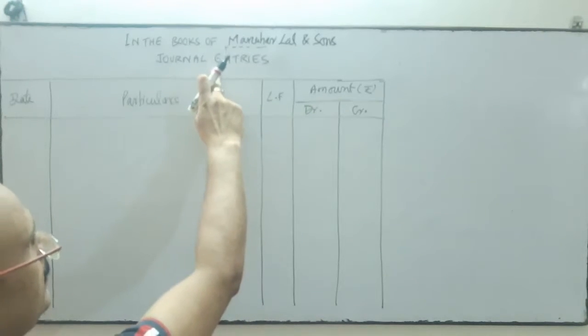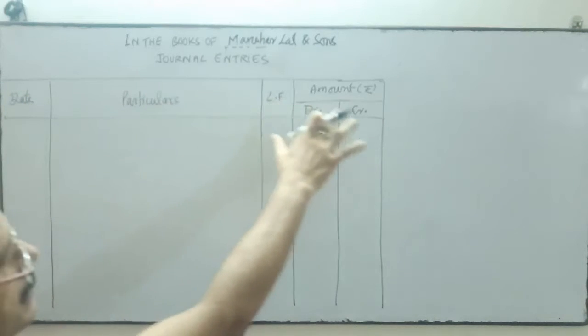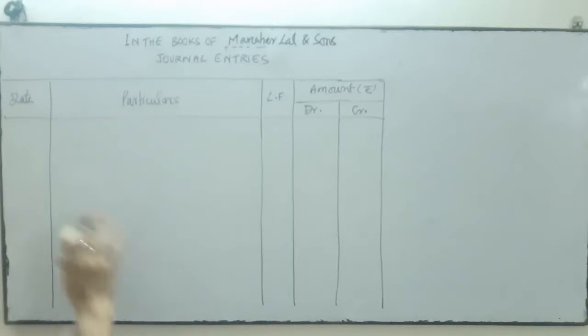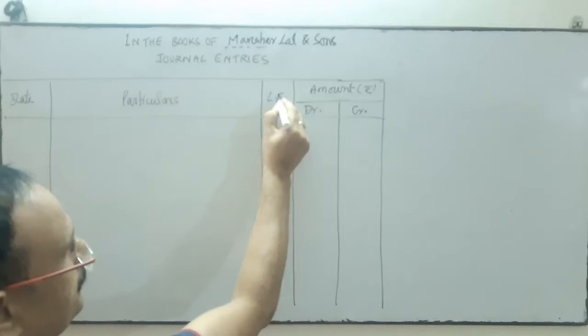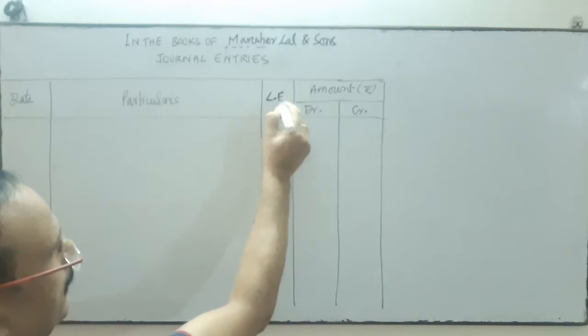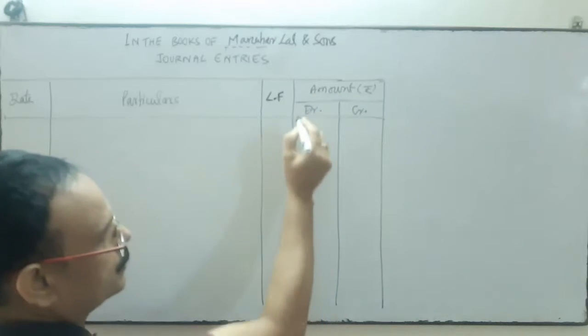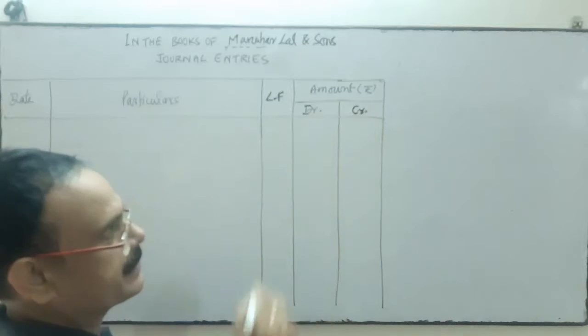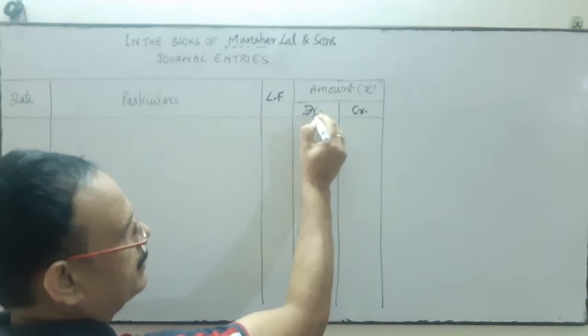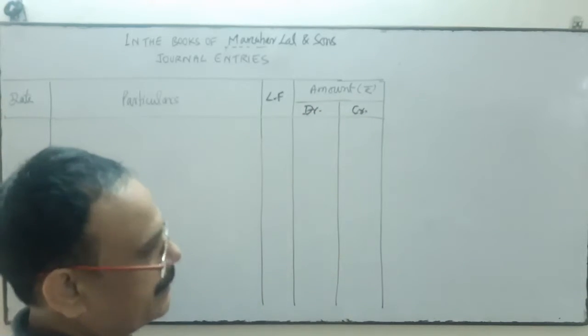Thereafter, journal entry. Thereafter, format. I discussed the format just now. Date, particulars, LF, this is for ledger folio, LF, and this is the amount. The two sides: one side is debit, another side is your credit side. This is debit side and this is credit side.